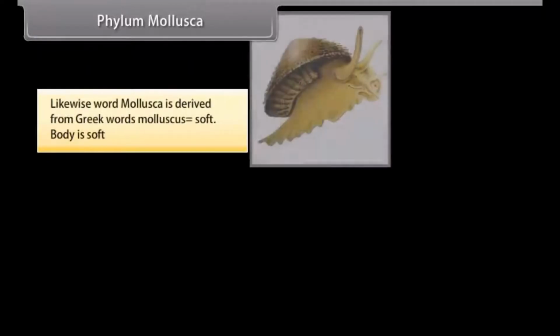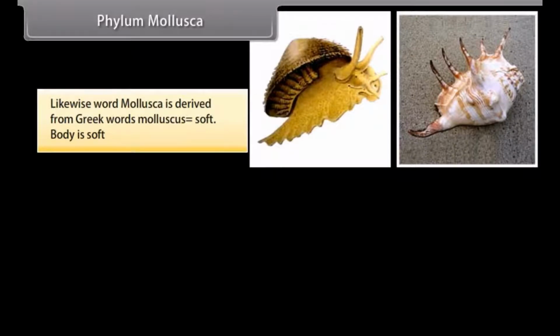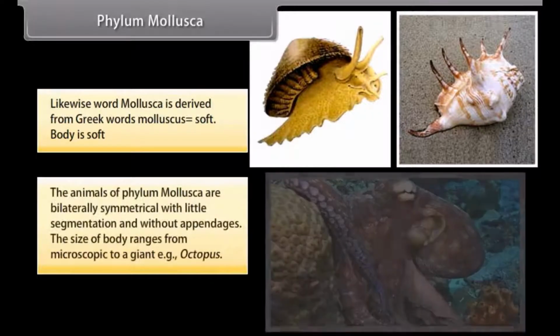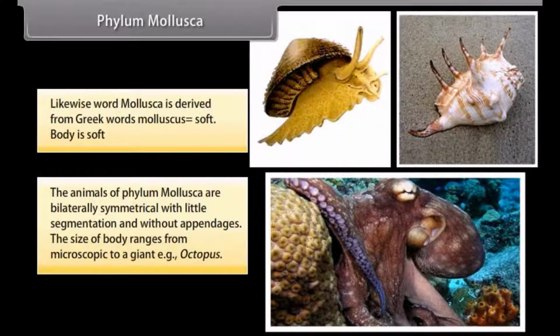Phylum Mollusca. Likewise, the word Mollusca is derived from the Latin word molluscus, soft, meaning the body is soft. The animals of phylum Mollusca are bilaterally symmetrical with little segmentation and without appendages.